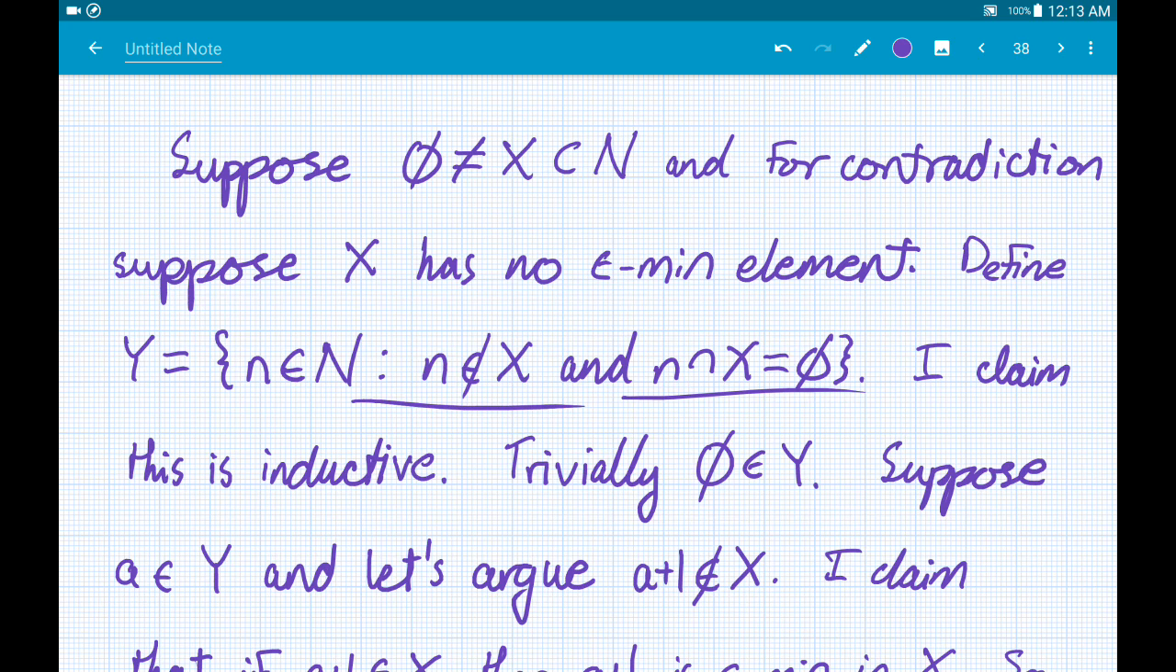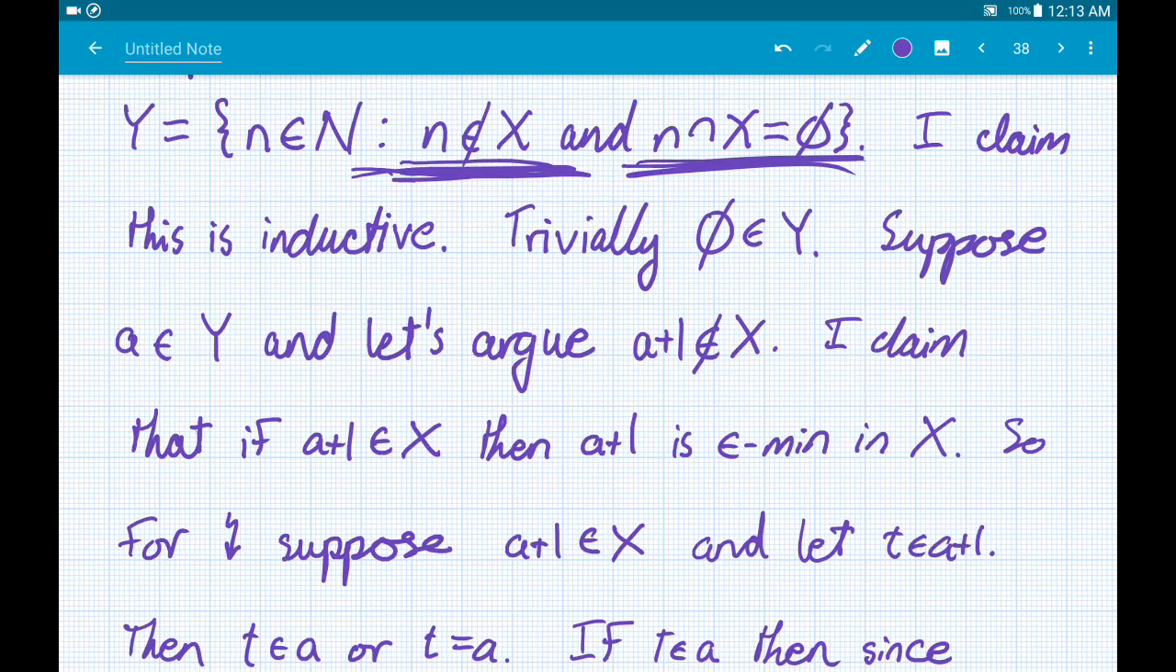not intersect X, which in some sense gives me access, when that time comes in the proof, to think about the things immediately preceding any given element and then all things before it. But okay. I claim that this set Y is inductive. Trivially, the empty set is in Y. The hard part comes from showing that if A is in Y, then A plus 1 is in Y.